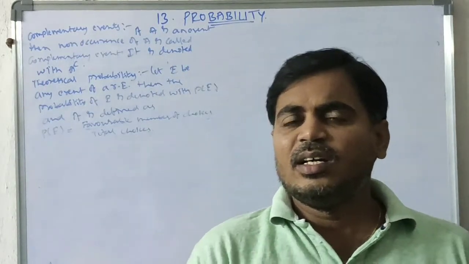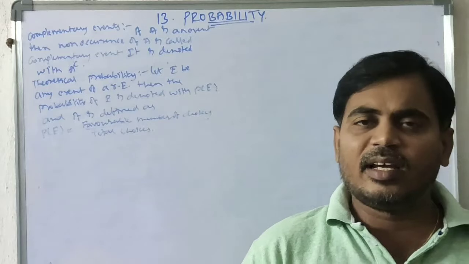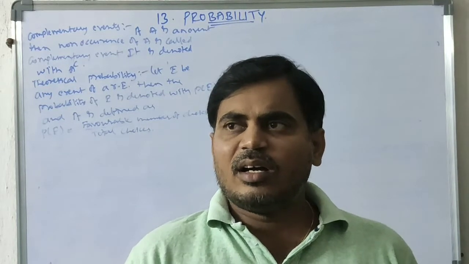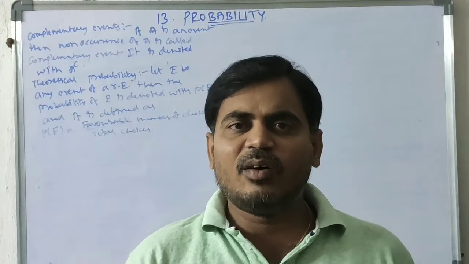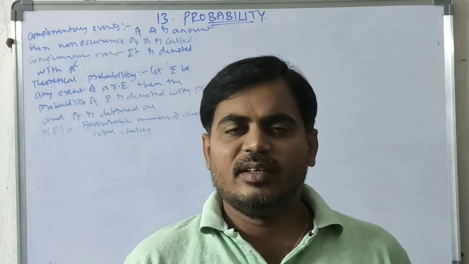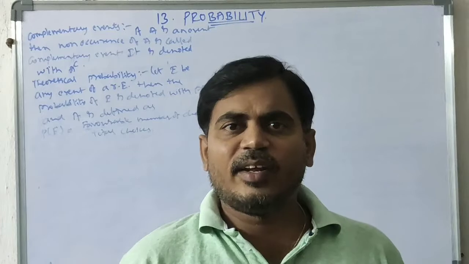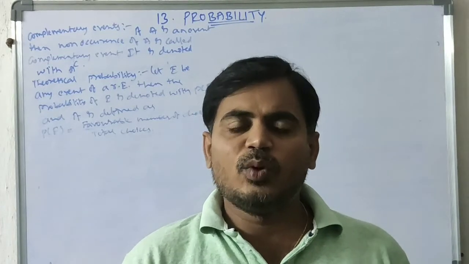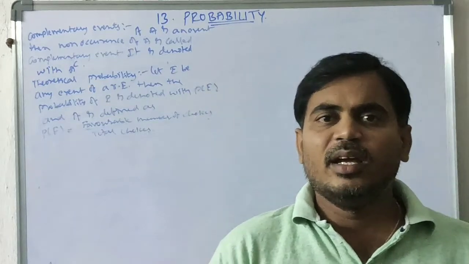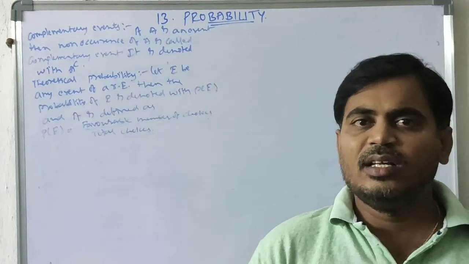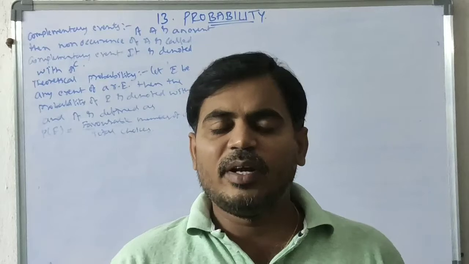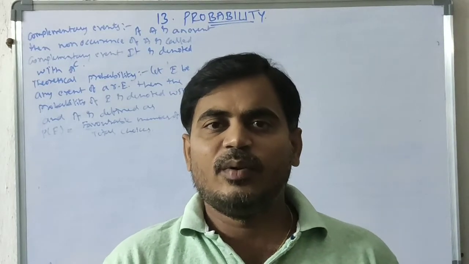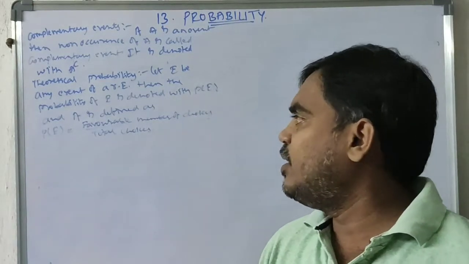Favorable choices: for example, I am taking tossing a coin. While we are tossing a coin, we have two choices, head and tail. How many choices for head? One choice. Probability of head is 1 by 2, total 2 choices. Probability of tail is also 1 by 2. So head probability and tail probability are both equal to 1 by 2. So this is probability.